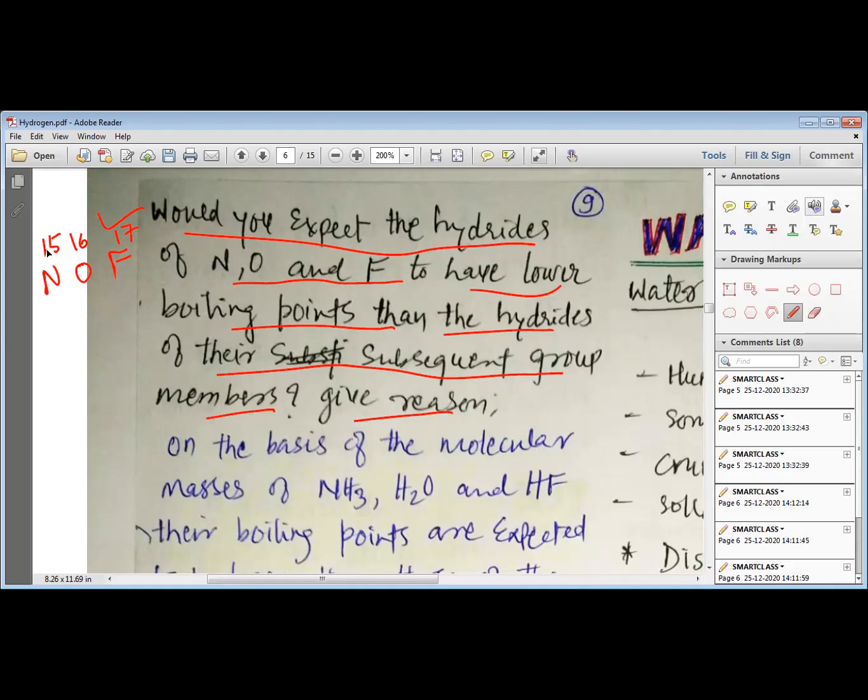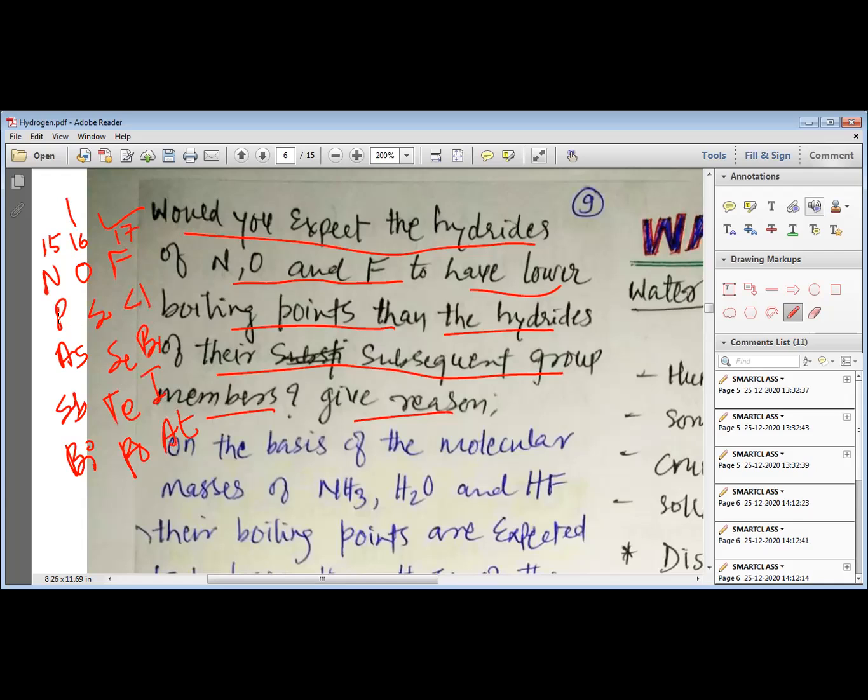In group 15, you have nitrogen, phosphorus, arsenic, antimony and bismuth. In group 16, you have oxygen, sulfur, selenium, tellurium and polonium. And in the halogens, you have fluorine, chlorine, bromine, iodine and astatine.